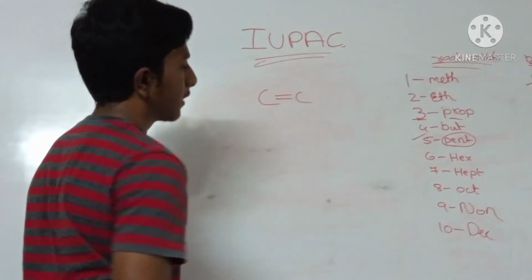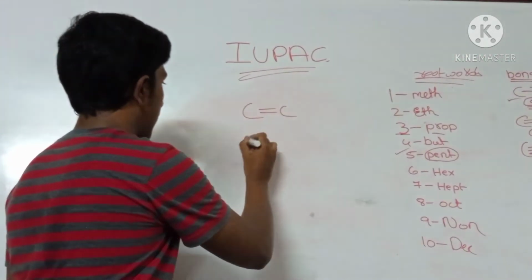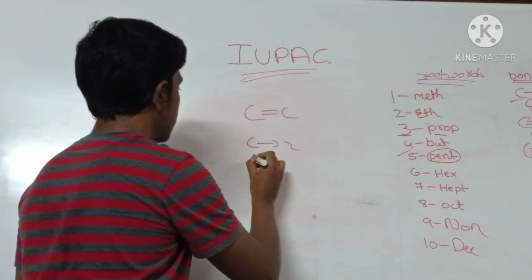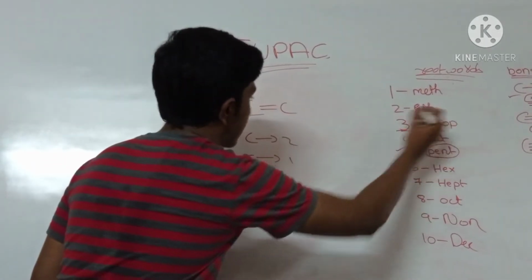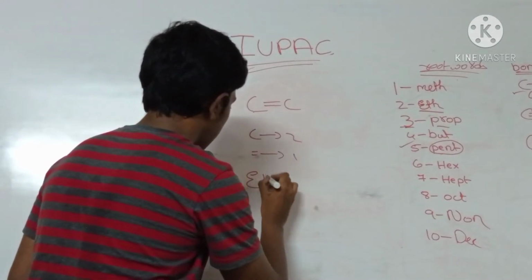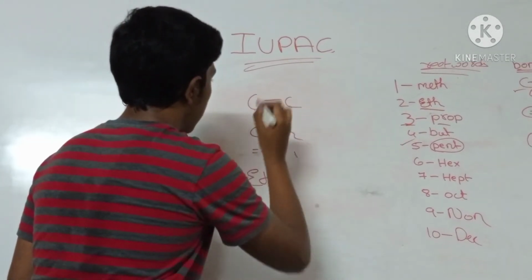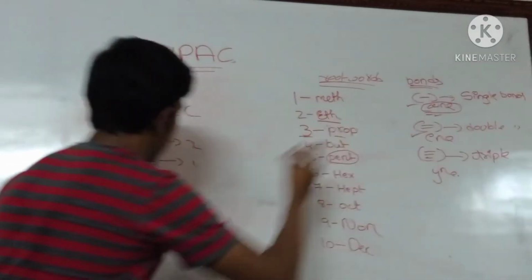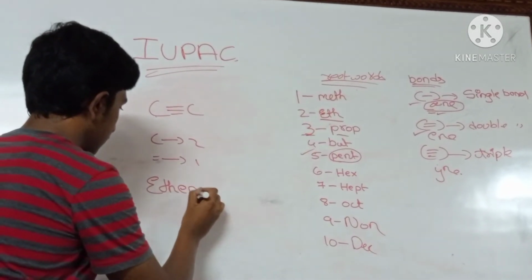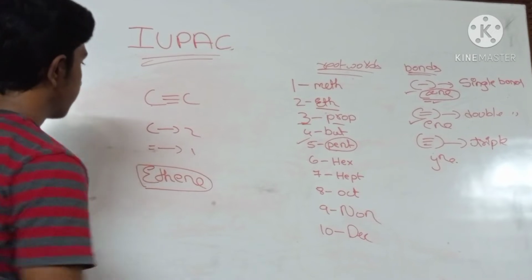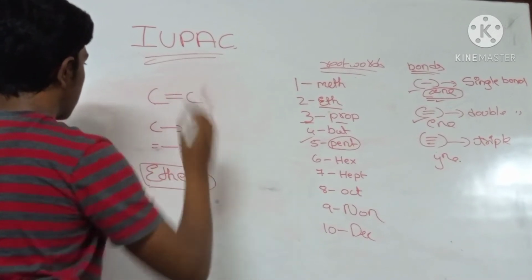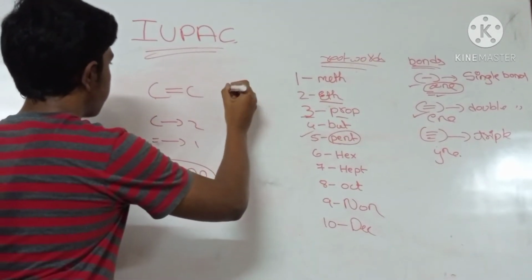Here we have a double bond. We have 2 carbons and 1 double bond. If we have 2 carbons, we use the word eth. And if we have a double bond, we use the word ene. Now it is known as ethene. One more compound.